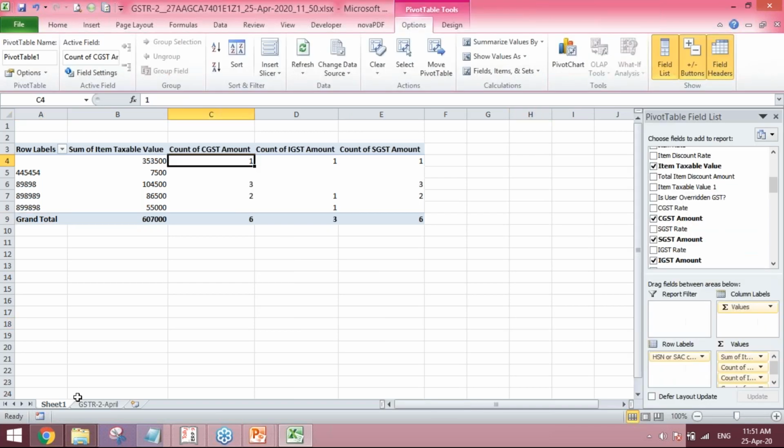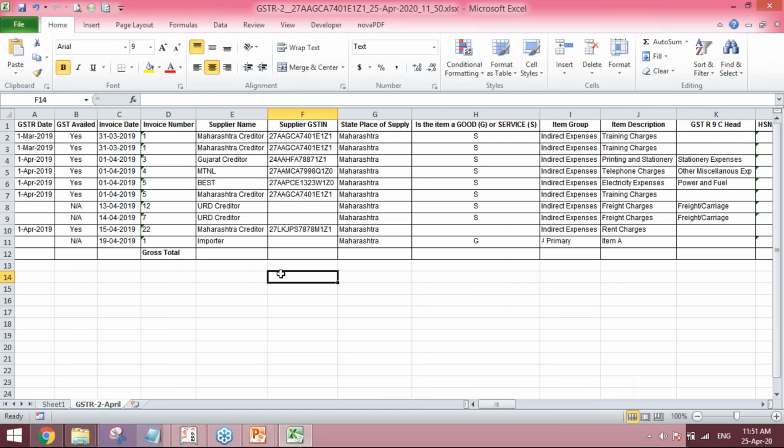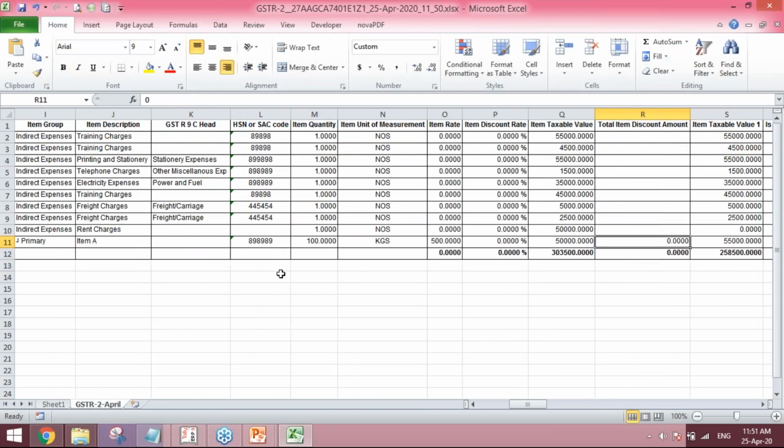This should be sum. So in this manner, you can derive so many reports from this particular single report.